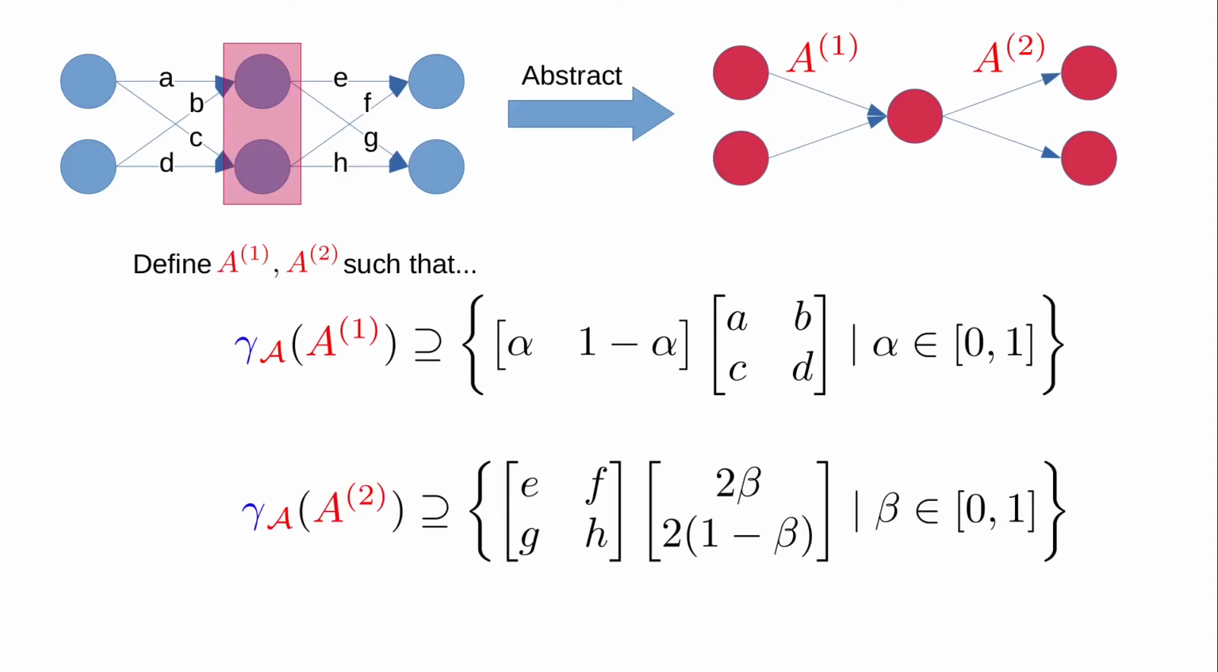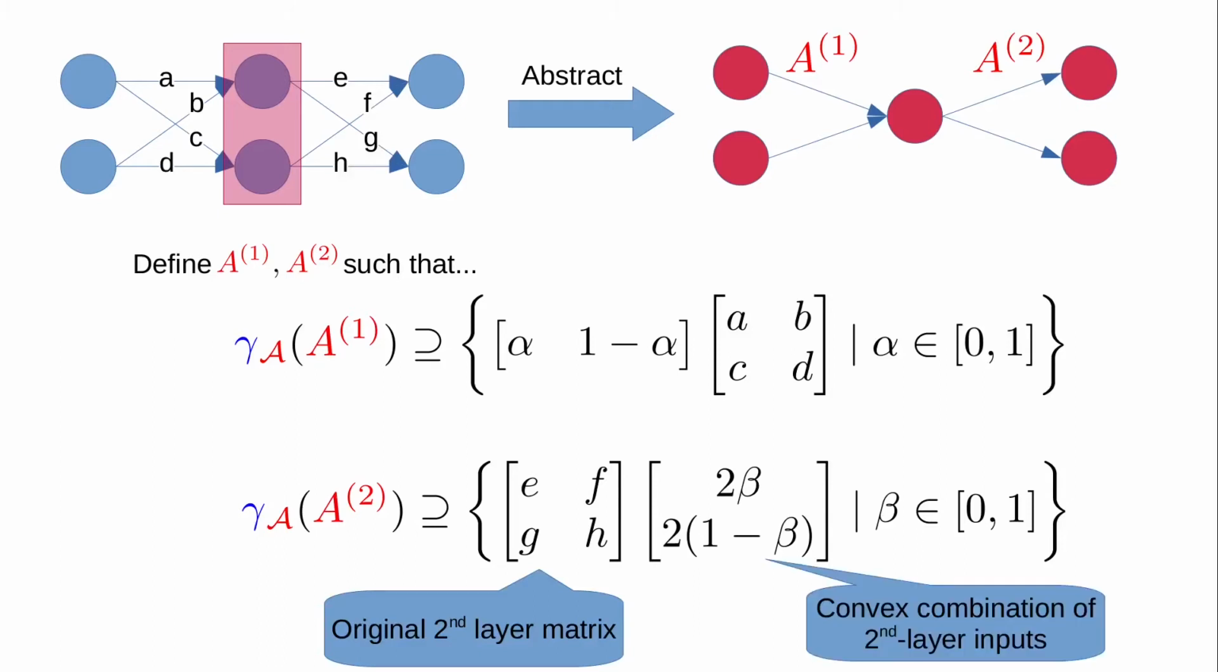Similarly, the algorithm constructs A2 such that its concretization set includes all of these matrices. Each one starts with the initial second layer weight matrix from the DNN, then takes a convex combination of the two input dimensions. Finally, we weight the convex combination by the number of inputs merged, exactly like with the INN algorithm.